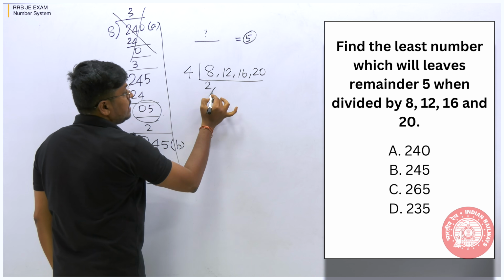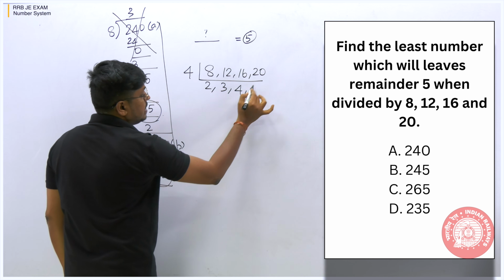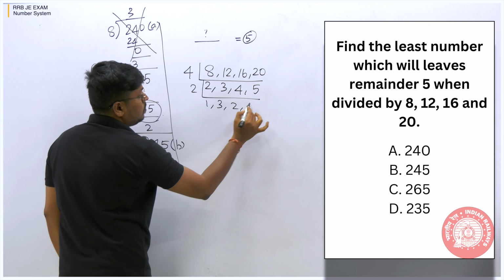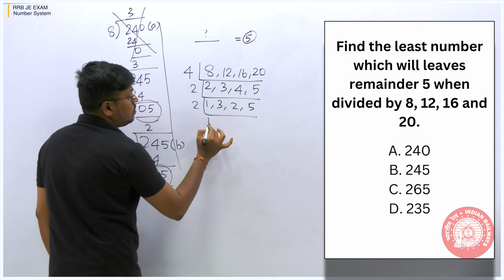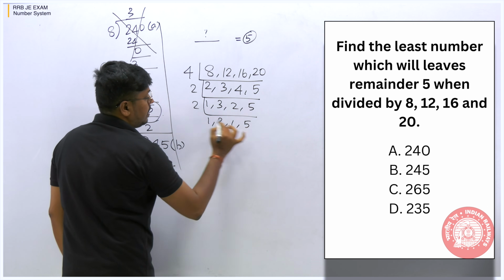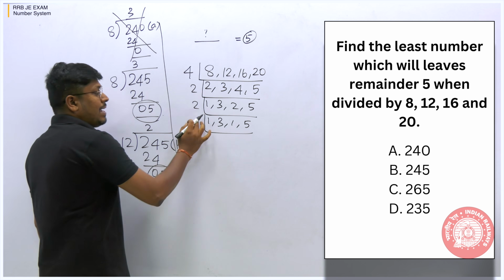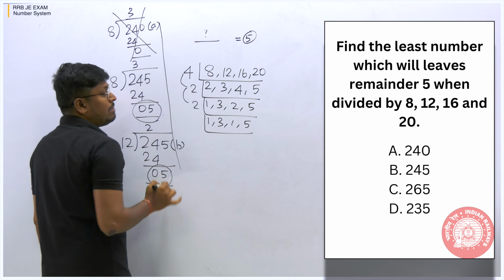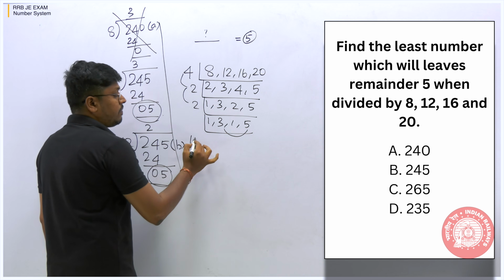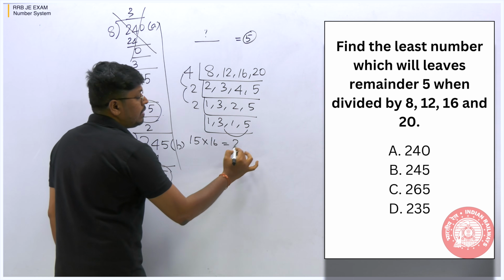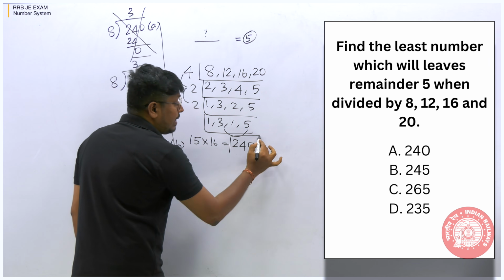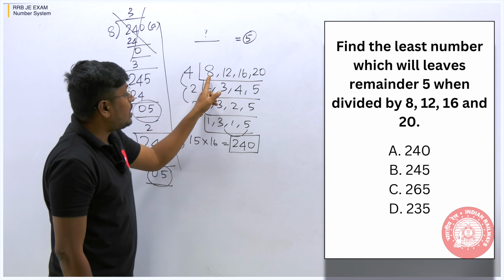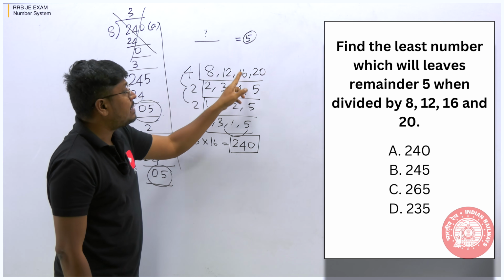So 4 2s are 8, 4 3s are 12, 4 4s are 16, 5 4s are 20. So 2, 1, 3, 2, 5. Again 2, 1, 3, 1, 5. So again 3 and 5, right? No problem. 4 into 2 will be 8, 8 into 2 will be 16, 5 into 3 will be 15. So 15 into 16 will be 240. So 240 is the LCM of the numbers. So here we found the LCM for 8, 12, 16 and 20.